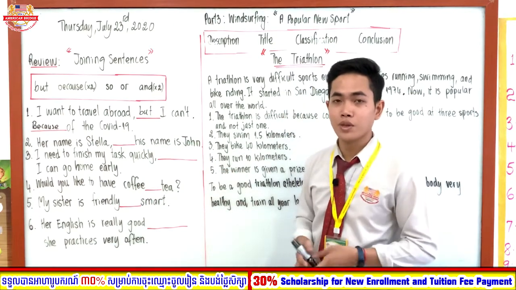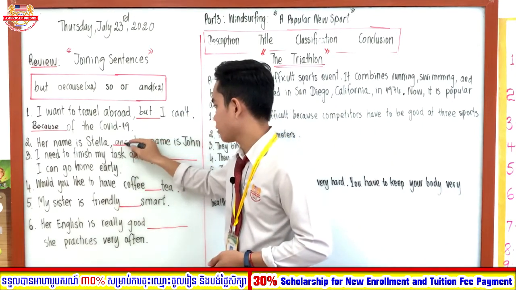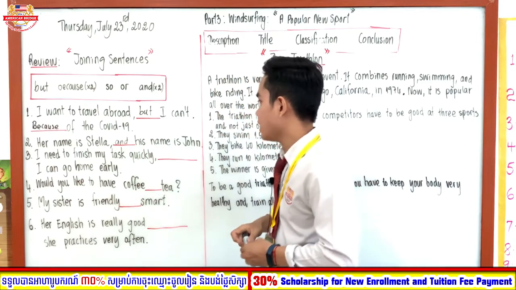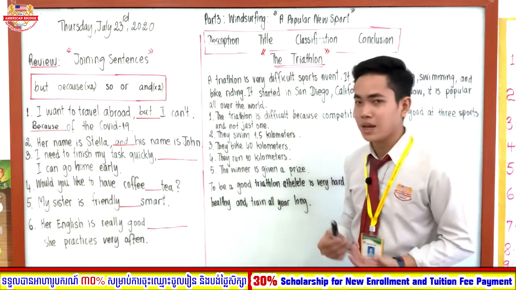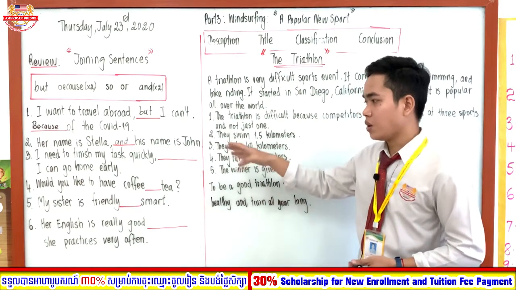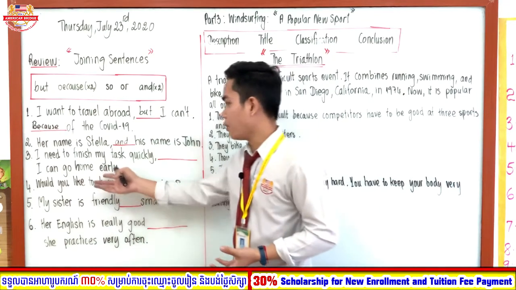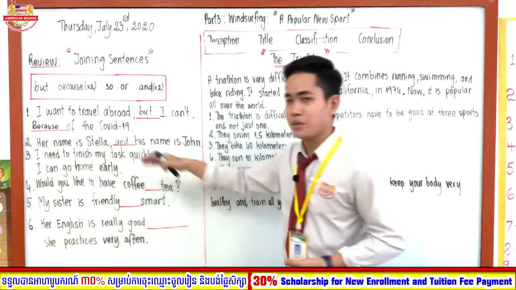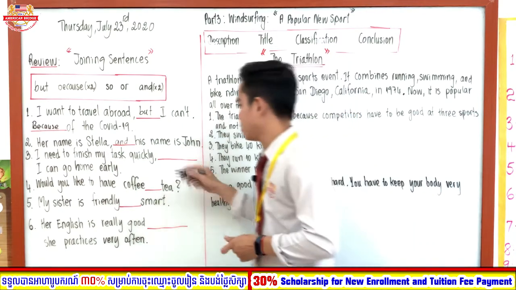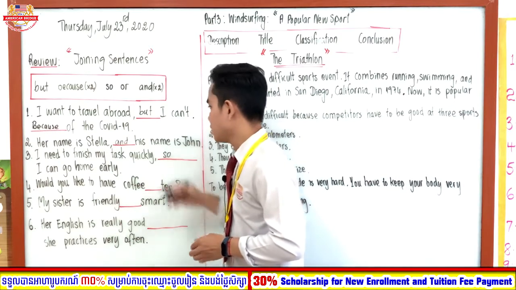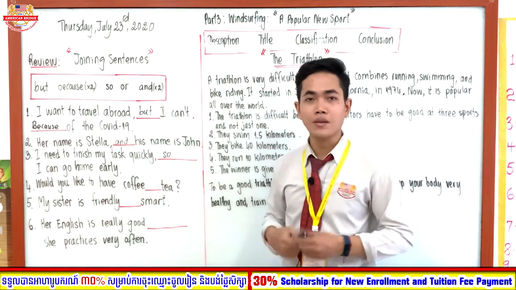Number 2: her name is Stella, his name is John. Which word do we use? And, correct. Her name is Stella and his name is John. Number 3: I need to finish my task quickly, I can go home early. In order that you can go home early, you need to finish the task quickly, so the word is so. I need to finish my task quickly so I can go home early.